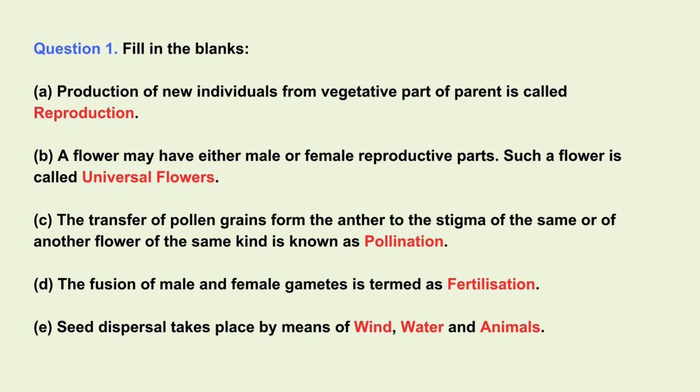Question 1. Fill in the blanks. A. Production of new individuals from vegetative part of parent is called reproduction. B. A flower may have either male or female reproductive parts. Such a flower is called universal flowers.